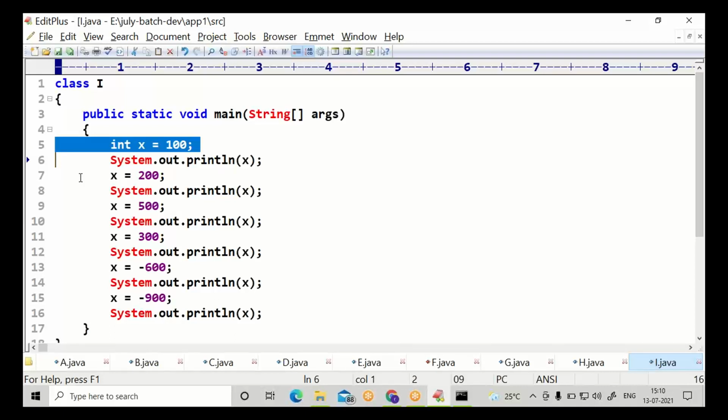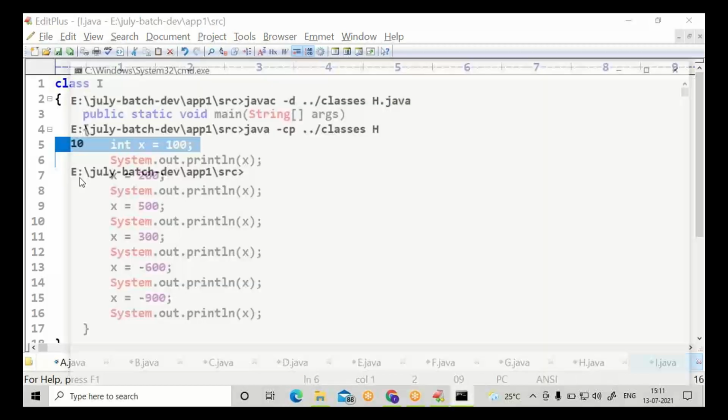From the next time onwards, you keep using x only, not saying int one more time. Try saving. Compile and run.